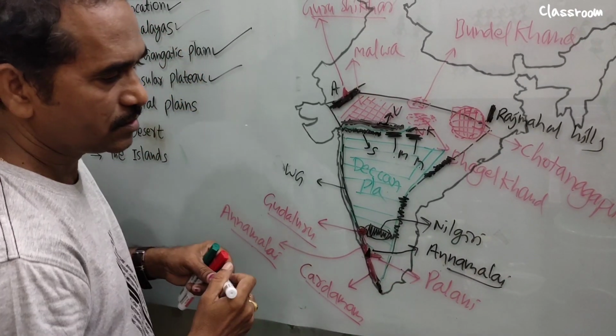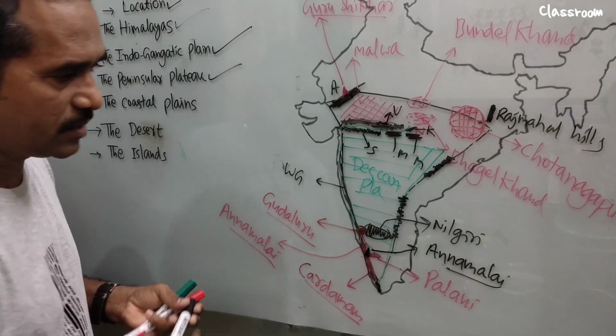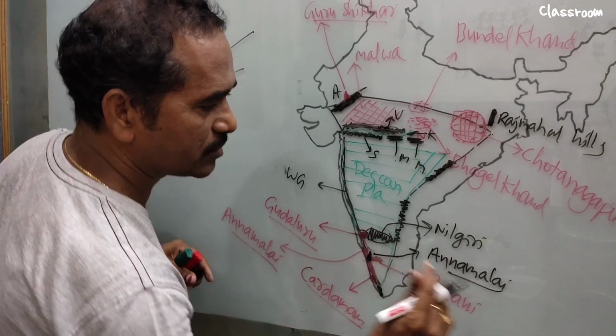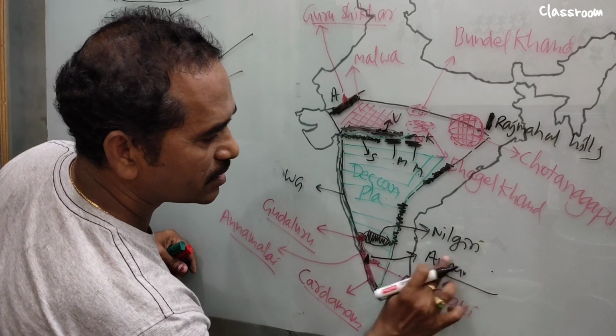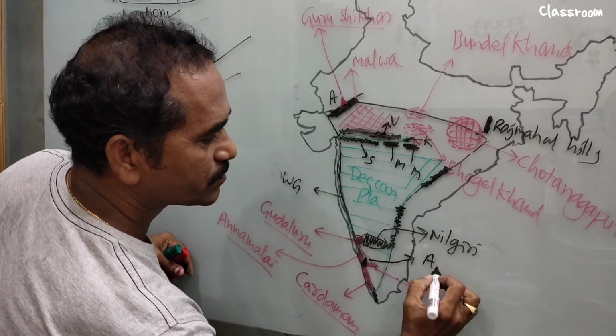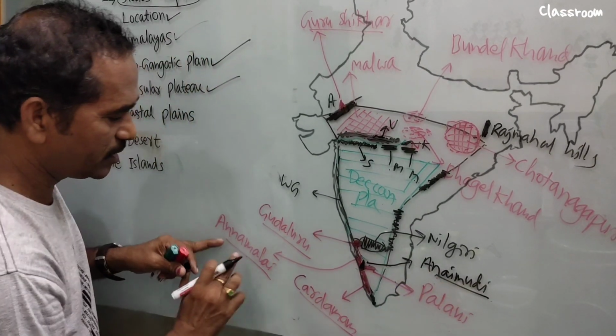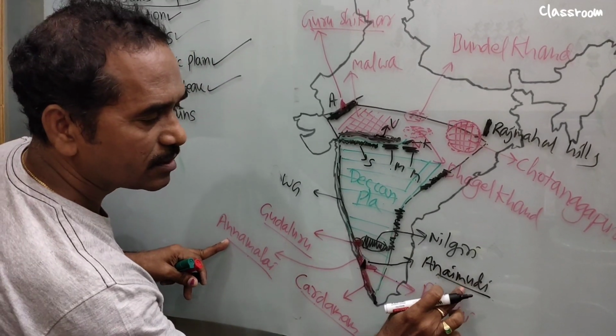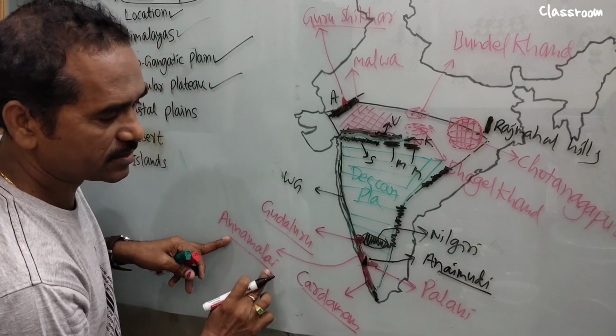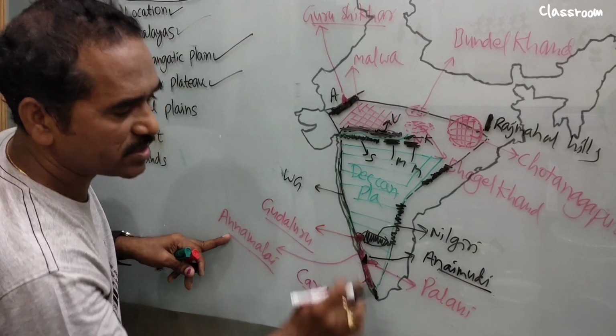Isn't it Anaimudi? Yes, it is located in the Annamalai Hills. Anaimudi, very good. Anaimudi is the highest peak in the Annamalai Hills, and the Annamalai Hills are a part of the Western Ghats.